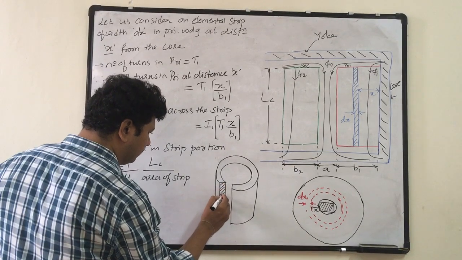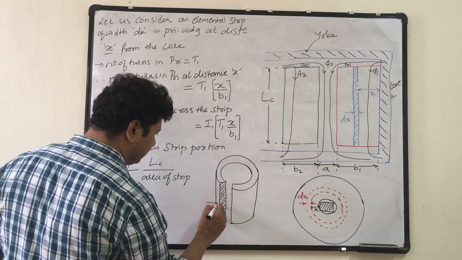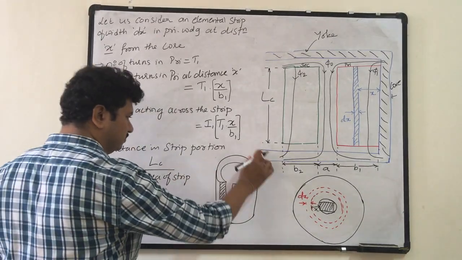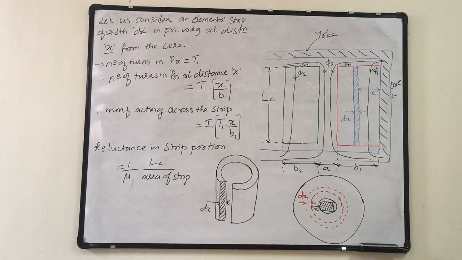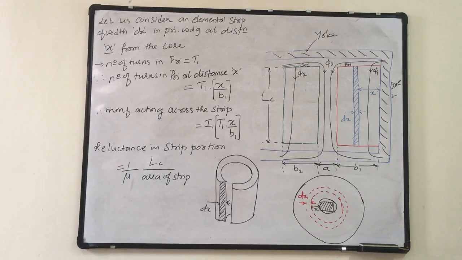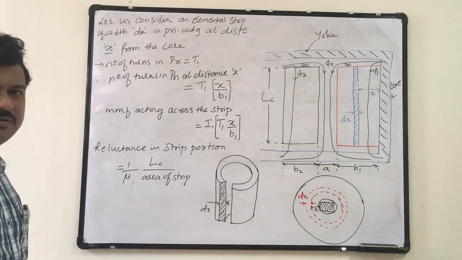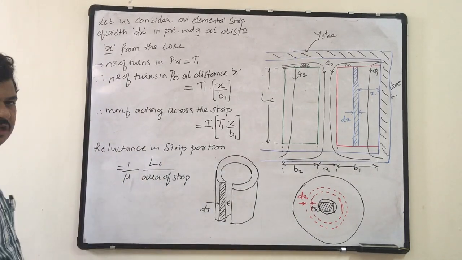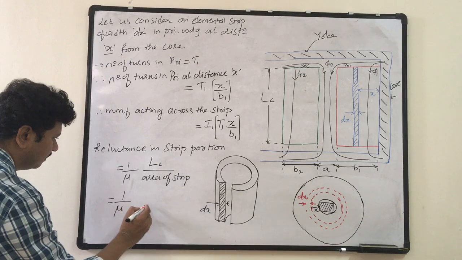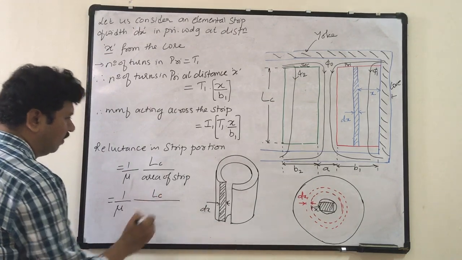And this is what I have taken to show you in the circuit. This is all elemental strip along the length. Fine. So what is the area of strip? Purposely I have written this area of strip, because you should understand, or else in the equation it is directly given in the derivation. So that is equal to 1 over mu, 1 over mu LC upon what is now the area of this strip.